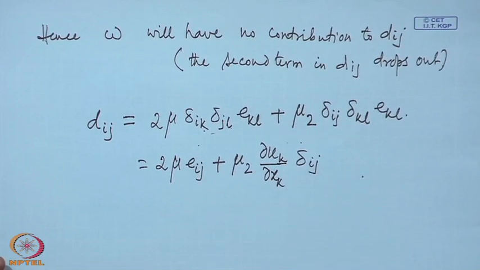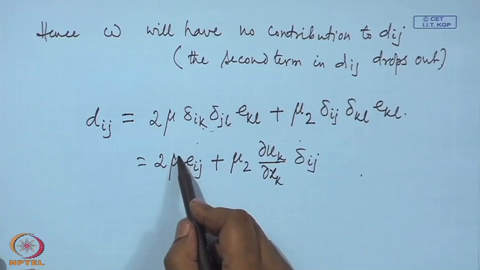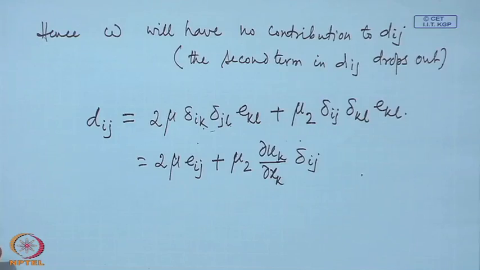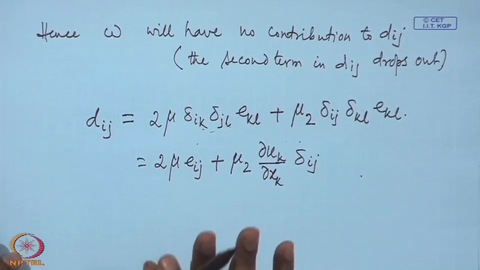Now, we have expressed everything in terms of velocity. E i j is already expressed in terms of velocity. This mu is called the viscosity, coefficient of viscosity, sometimes also called coefficient of dynamic viscosity, because there is another parameter, mu by rho, mu divided by rho, which is also called viscosity, often called kinematic viscosity. To differentiate it, this is called dynamic viscosity, but its actual name is just viscosity, coefficient of viscosity.